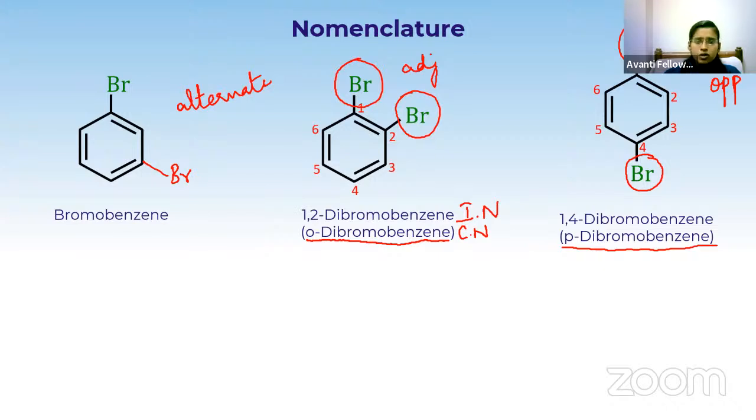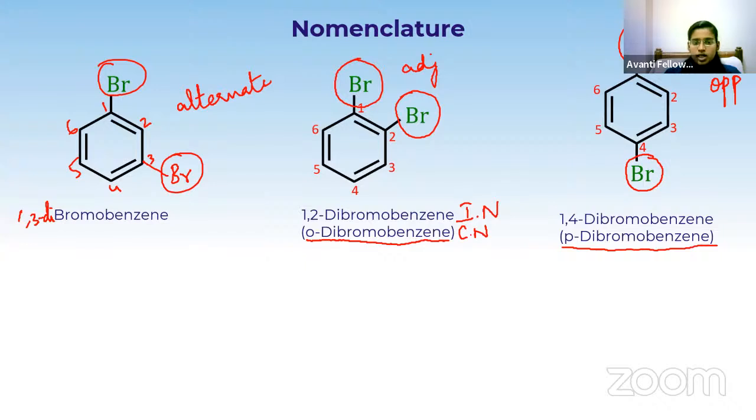If you number, how will you number? You have to start from here: 1, 2, 3, 4, 5, 6. Numbering has to be done for carbon, and the first carbon and the third carbon have bromine. So the IUPAC name will be, yeah, very good, Rahul, 1,3-dibromobenzene. What is the common name? Yeah, meta-dibromobenzene. Very good, Bishan.